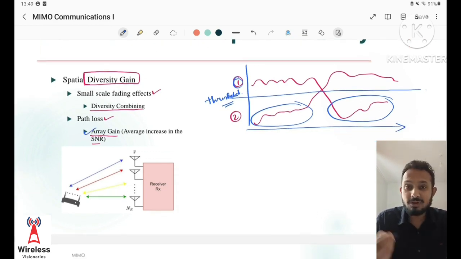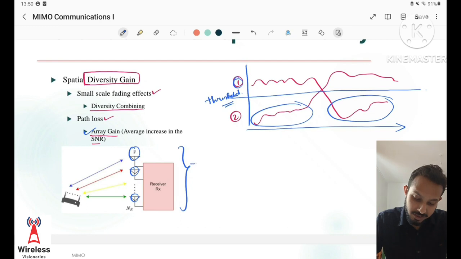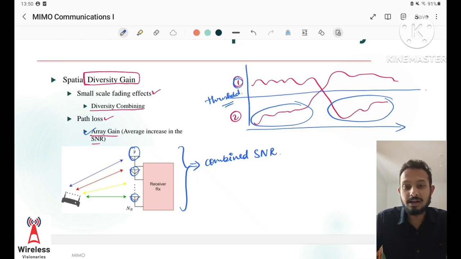Second is array gain. By array gain, we mean that the signals received at all the antennas are combined in such a fashion that we get a combined SNR at a much higher level.